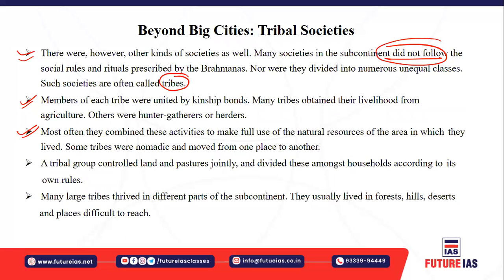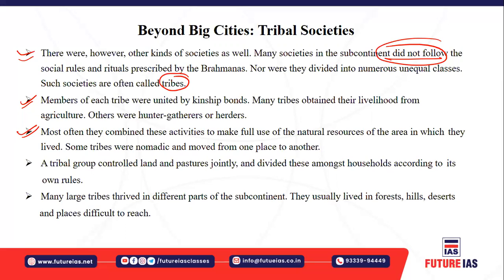And you must also understand, they knew how to make full use of these natural resources, because they were totally dependent on the natural resources of the area in which they lived. Some people who moved from place to place were called nomads. Tribal groups basically controlled the land jointly.